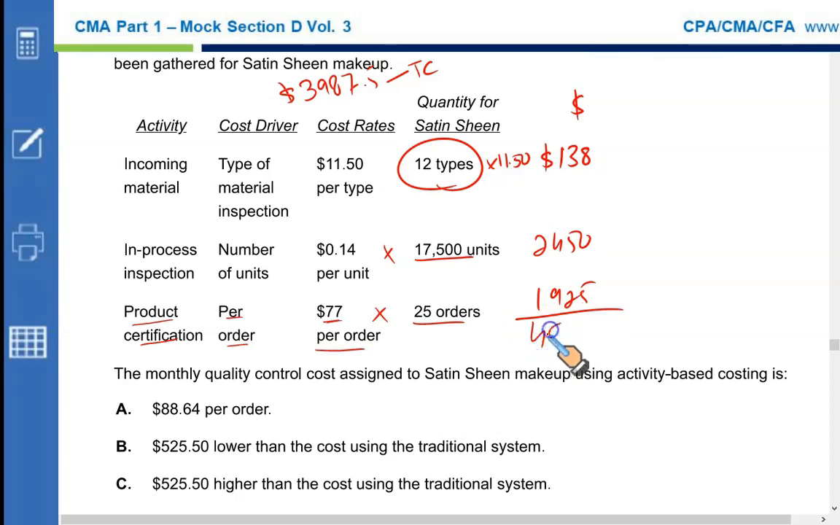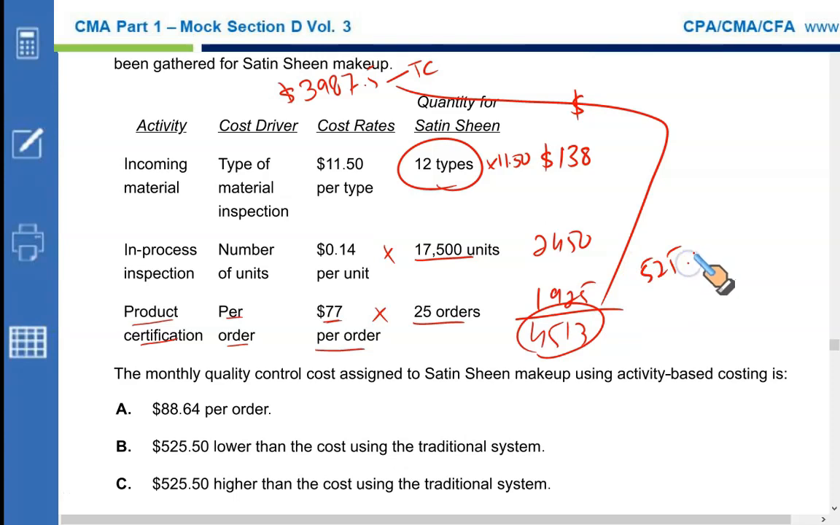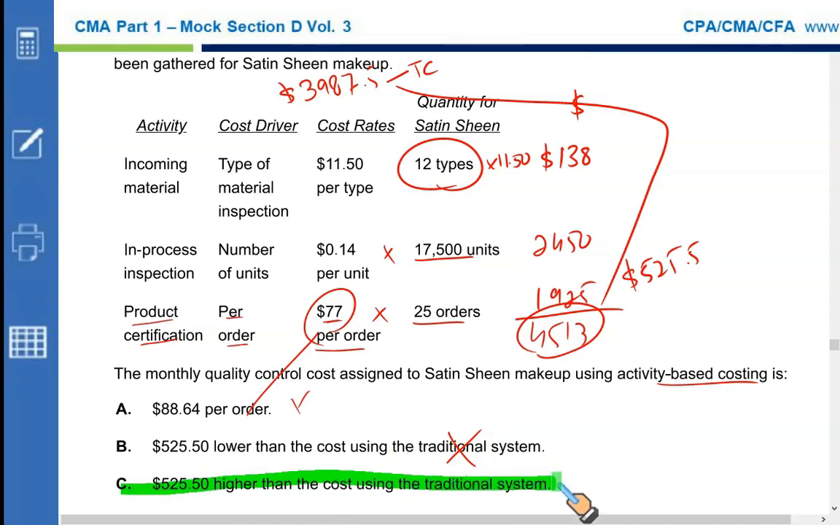This is the cost of quality under ABC: 138 plus 2,450 plus 1,925 gives you a total of 4,513. If you compare this with the traditional cost, you can see the ABC has resulted in a higher quality cost: 4,513 less 3,987.5 gives you $525.5. The option says the cost is 88.64 per order, which is wrong, it's 77. Another says 525.5 lower than the traditional costing, but no, it's 525.5 higher than the cost using the traditional system, and that's why C is the right option.